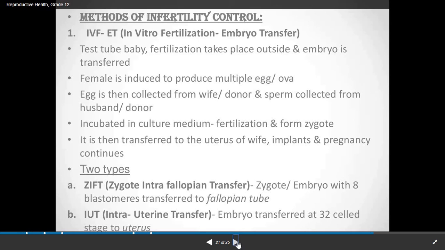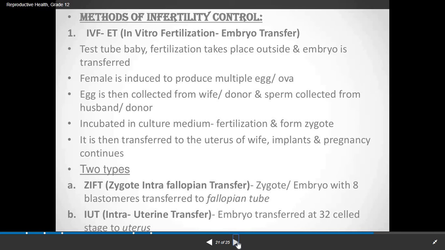Now the female is induced to produce multiple eggs, the ova, by means of injection. You know, students, that only one egg is released at the ovulation period, but by the use of injection, multiple ovulation can be done.